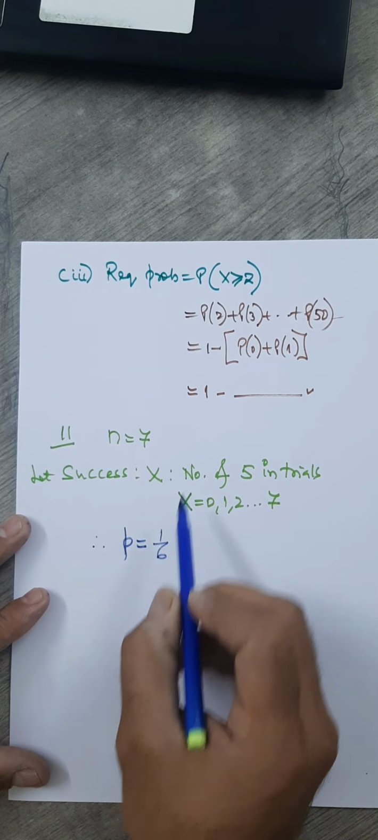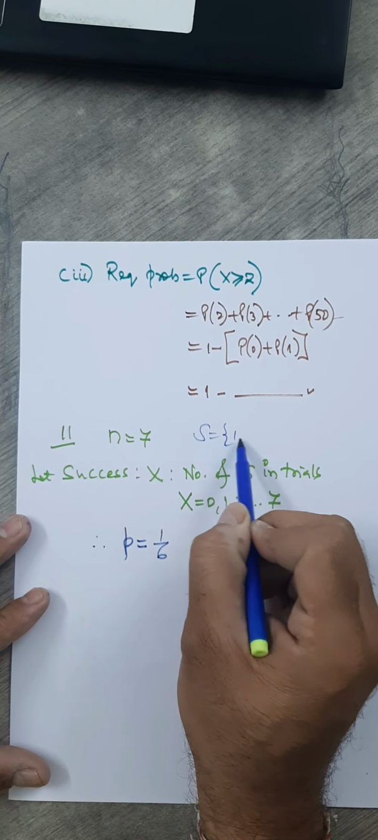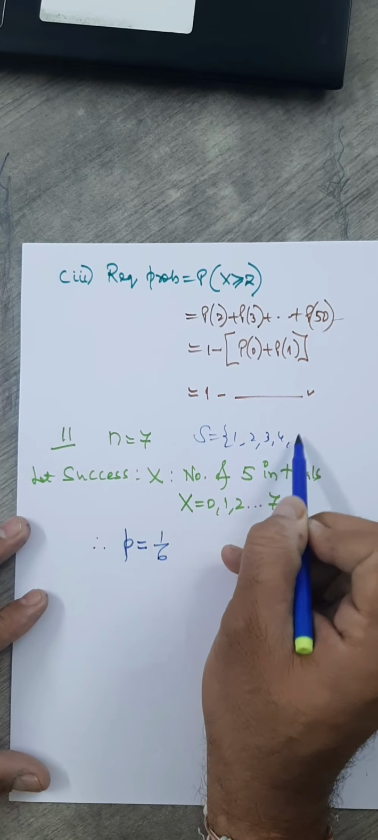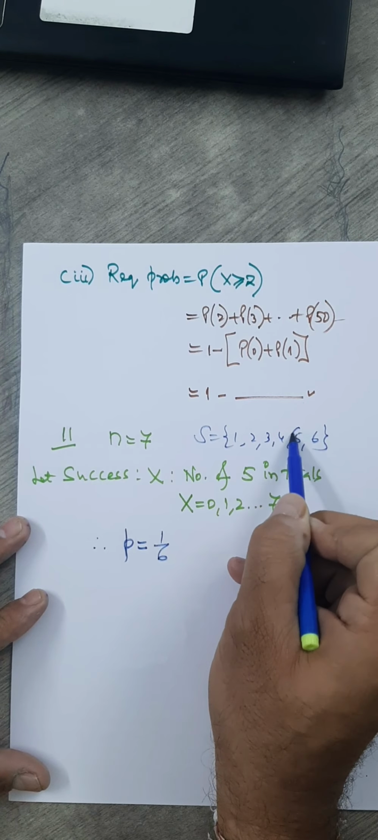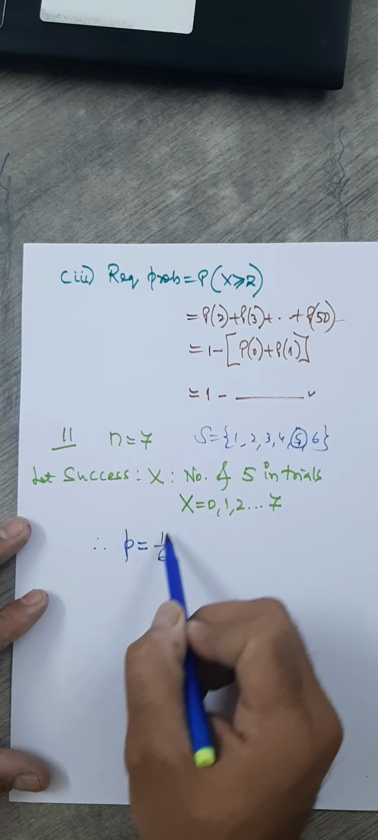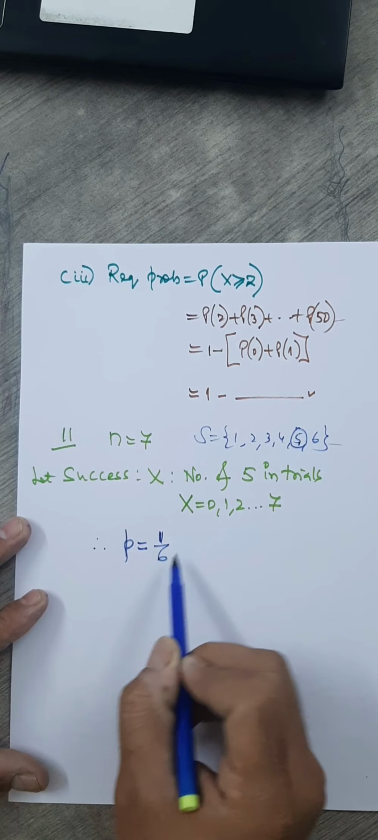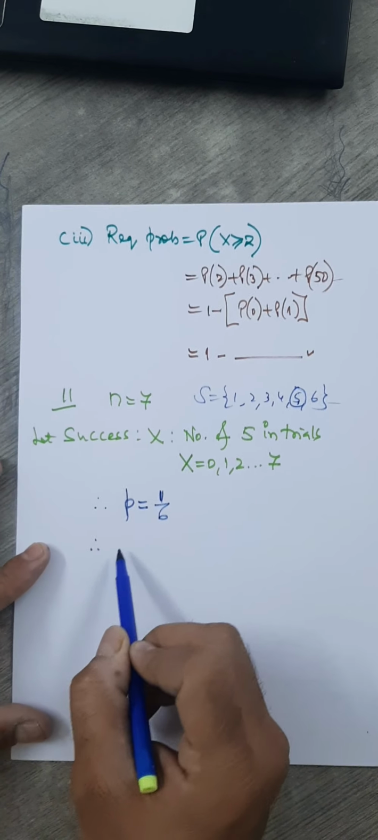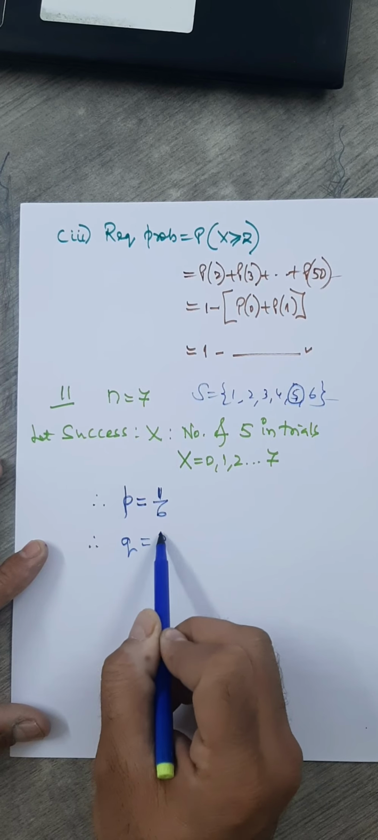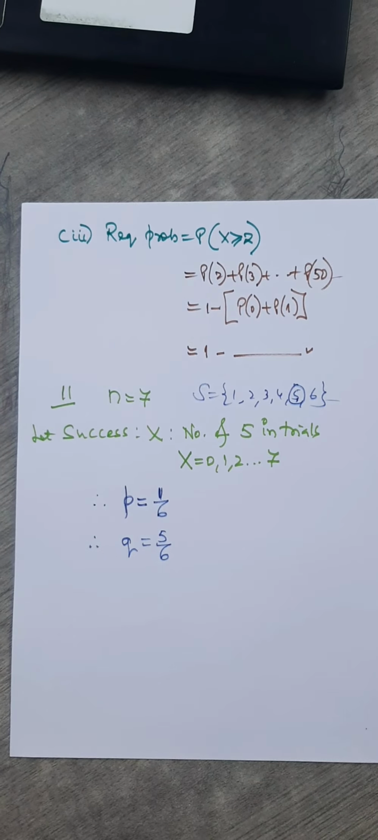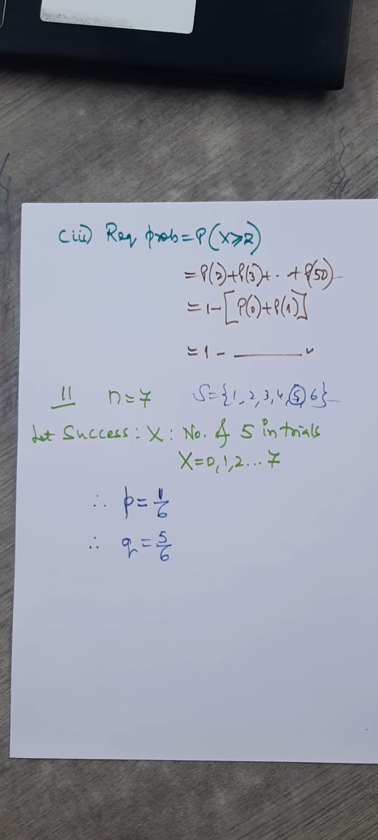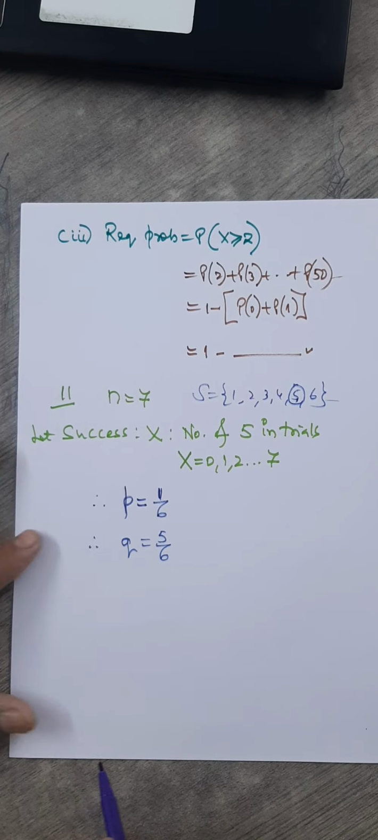You know, right? These are the favorable outcomes: 1, 2, 3, 4, 5 and 6. So the probability of getting each integer is 1 upon total 6. And therefore, what is q here? That is 5 by 6. Now, I think you are almost through. Just read the question. So immediately you can answer. What is the question? Let's read that.